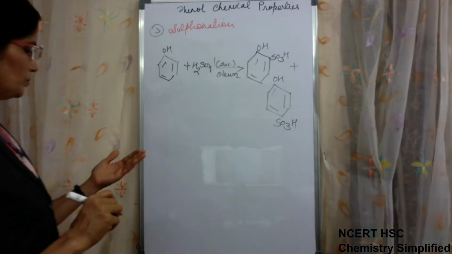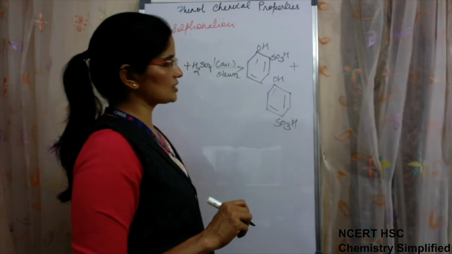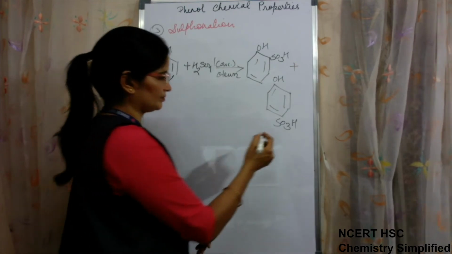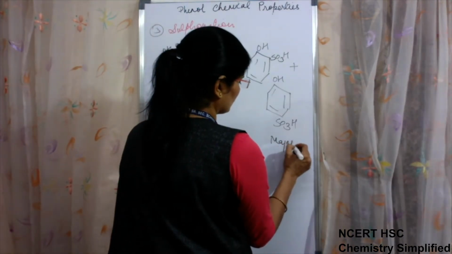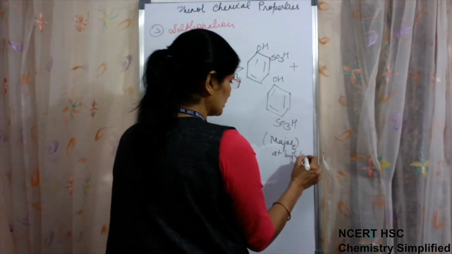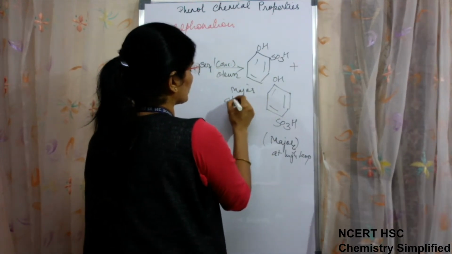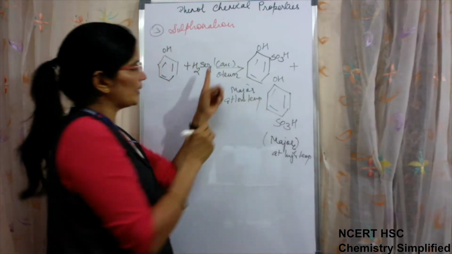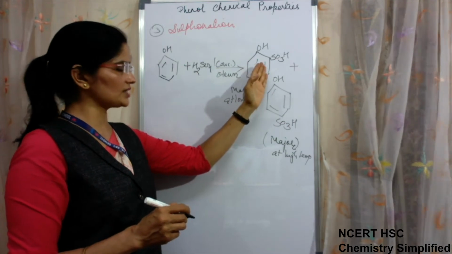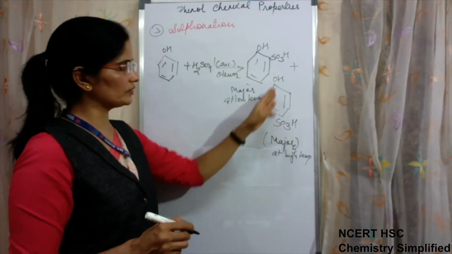Now it is 2-hydroxysulfonic acid. It is 1, 2, 3, 4, 4-hydroxysulfonic acid. Now again, which is the major product in this case? This product is major at high temperature and the ortho product is major at low temperature. Meaning when the reaction takes place at low temperature, the major product will be this, and if the same reaction takes place at higher temperature, the major product will be this.